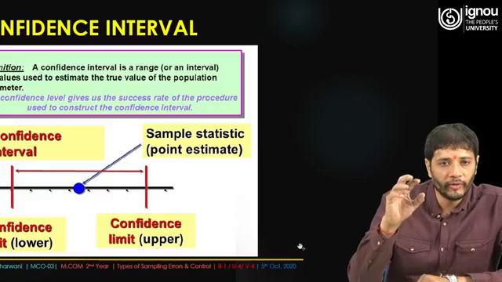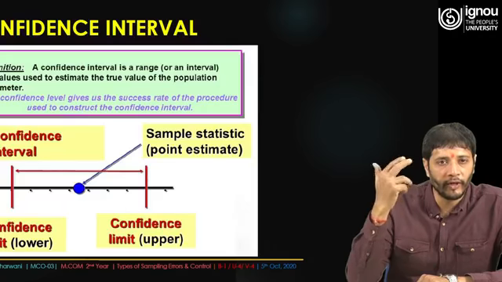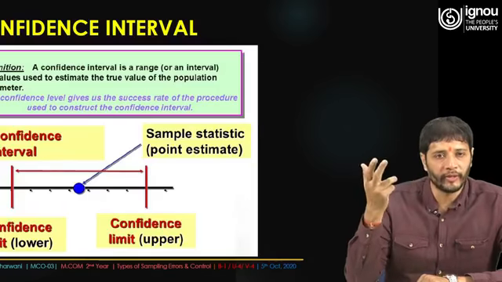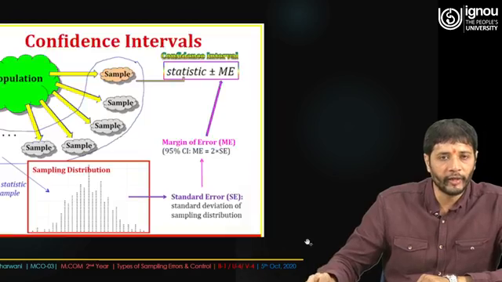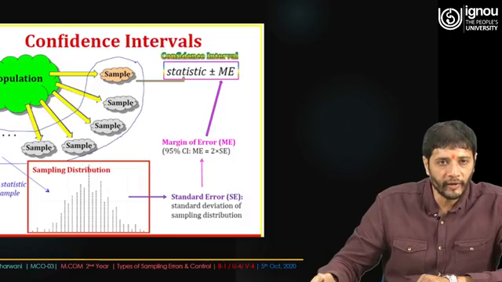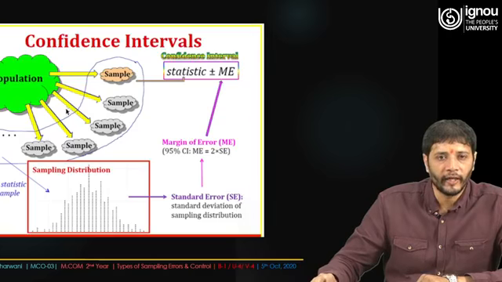Now we have to see how this confidence interval is going to be controlled, because a confidence interval is a range or interval of values used to estimate the true value of the population parameter. So there is the sample statistic, the point estimate, then the confidence limit lower and the confidence limit upper. We have taken the population from various perspectives, from one side to the other. It's not that we have restricted to a particular sample from one area. Holistically we have taken it, and then we take the margin of error: statistic plus minus ME, and then 95%.